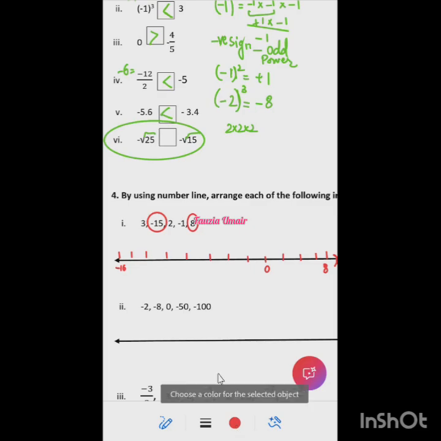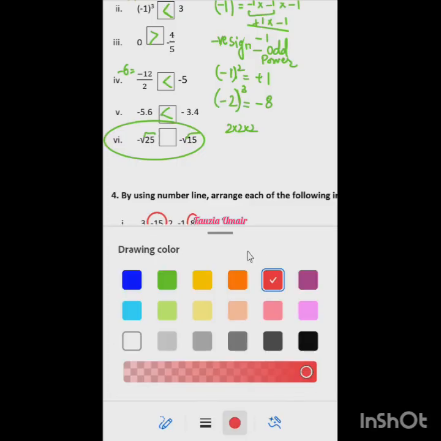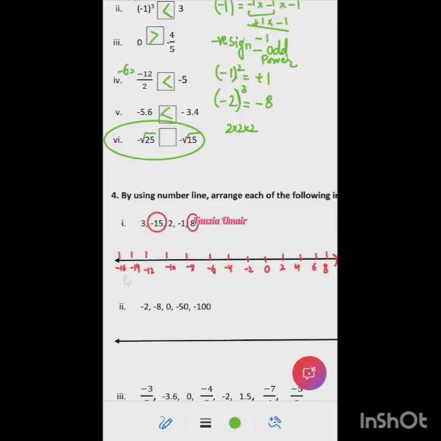Now I have drawn the scale, right? Is the scale clear? Are you able to understand how we decided to use this scale? Because I knew the smallest number is minus 15 and the biggest is 8, so I have taken only those numbers, right?